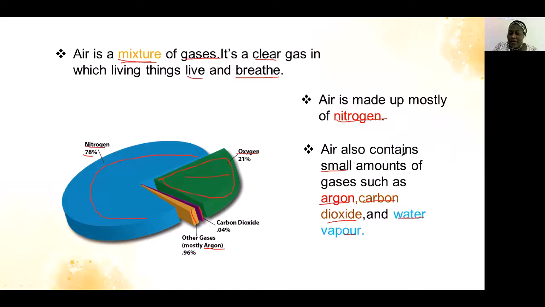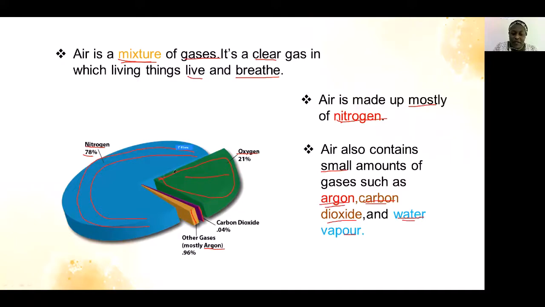Mostly nitrogen. The largest part of it is nitrogen, and it also contains small amounts of gases such as argon, carbon dioxide, and water vapor. Okay, students, I hope you have understood. If you get something like this, know that the largest part is taken by the gas called nitrogen.